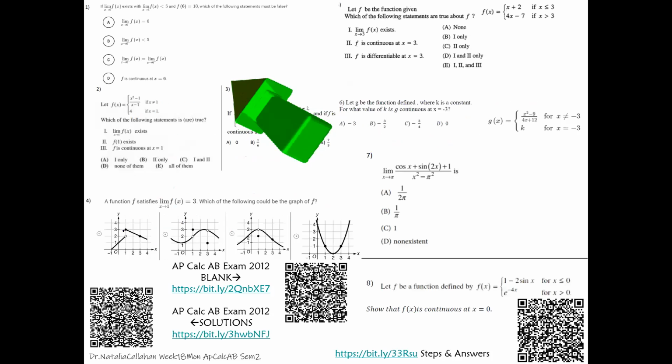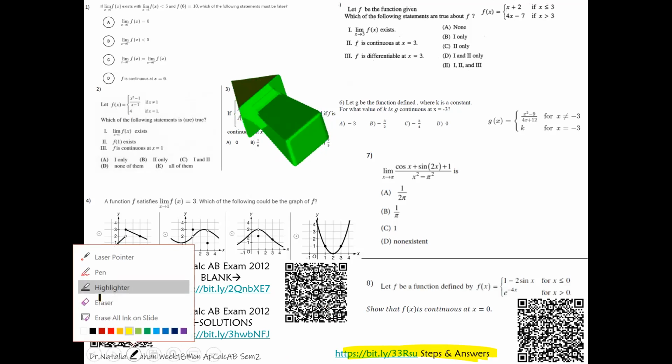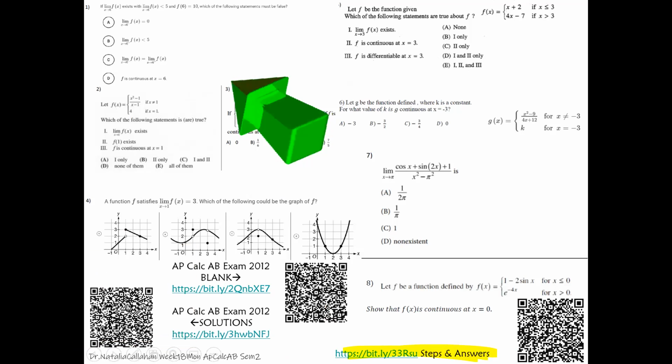All right, you guys, I'm going to have you go ahead and flip over to the back of this paper. If you cannot see that at home, it looks like this here. I would suggest that you practice this a little bit. And then, of course, if you're ready for the steps and answers, here is the URL and the QR code. If you go ahead and type that in or click on it,